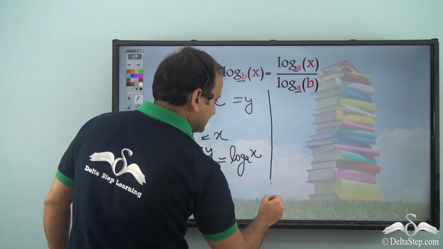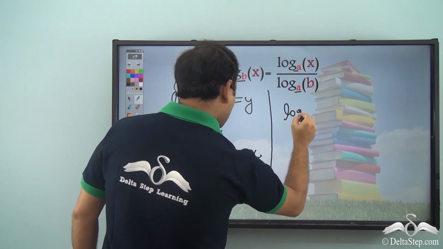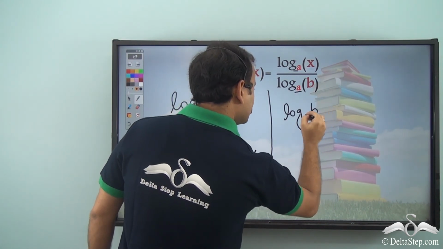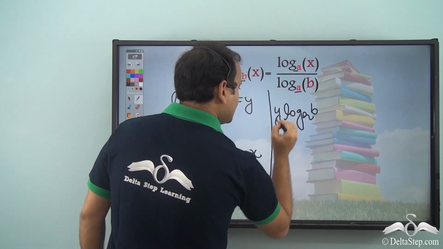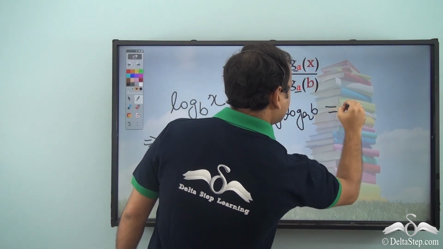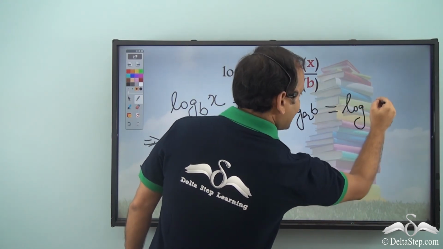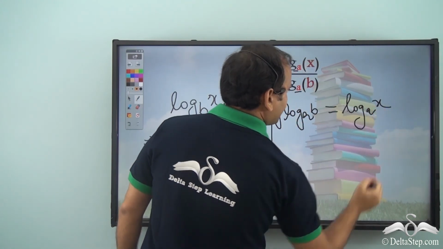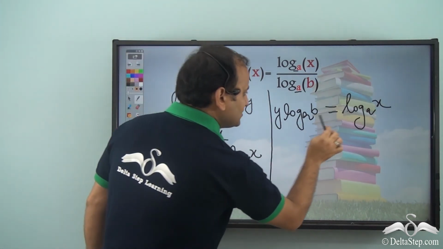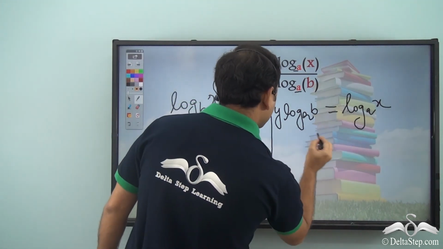So we can write log b to the base a, and the power has moved here. This is equal to log x to the base a. Now, what will we do? We will divide both the sides by log b to the base a. So let's try to divide it.